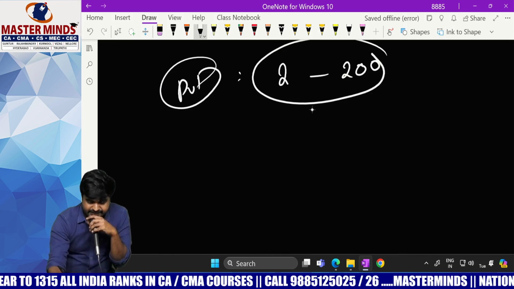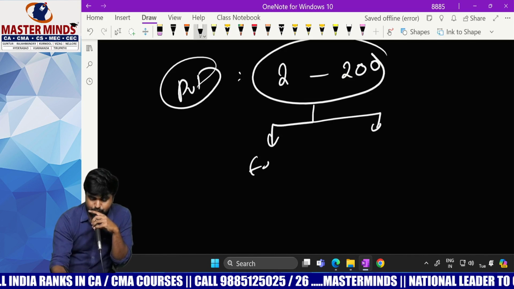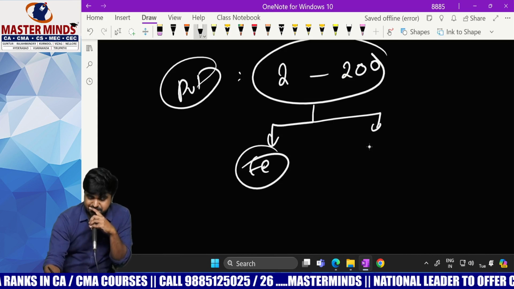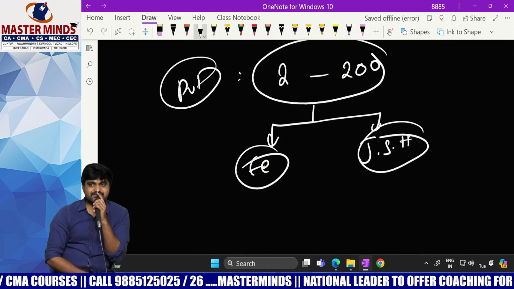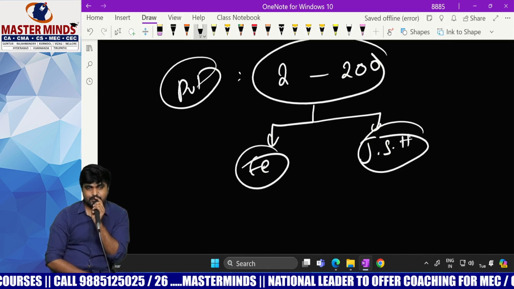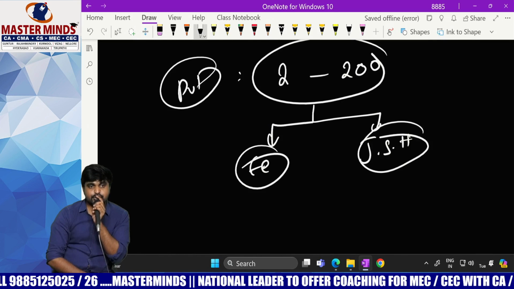Here we need to follow 2 rules. Rule number 1 with respect to employees. Rule number 2 with respect to joint shareholders. Every company will issue some shares to employees. Why will a company issue shares to employees? In order to encourage them.